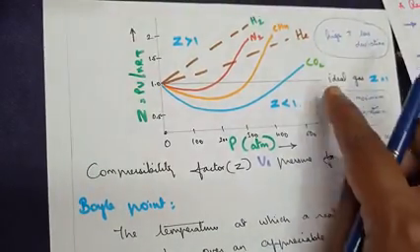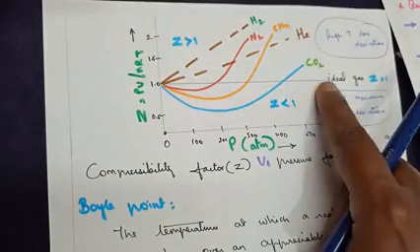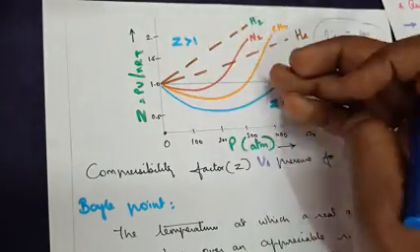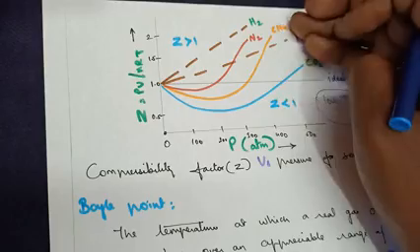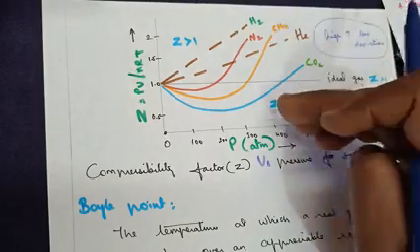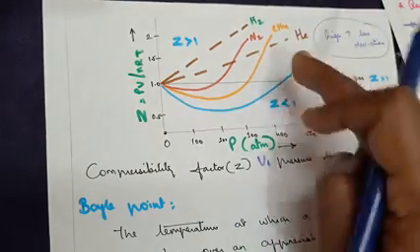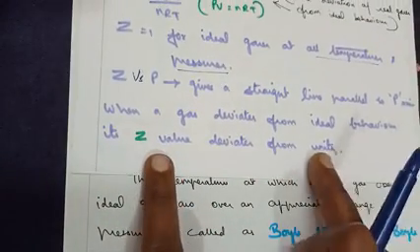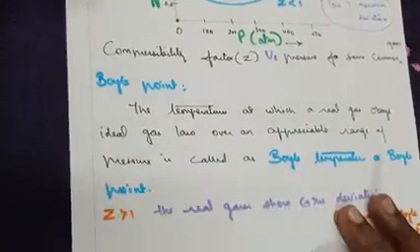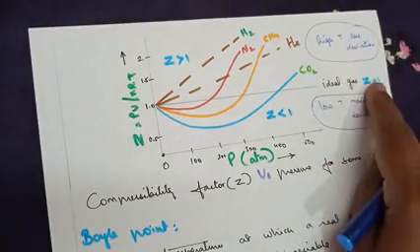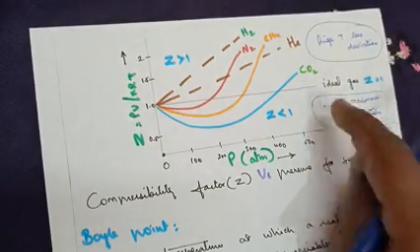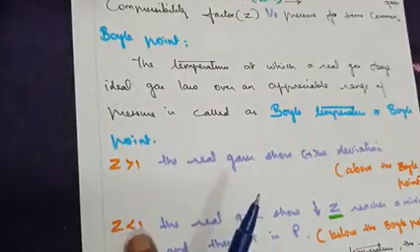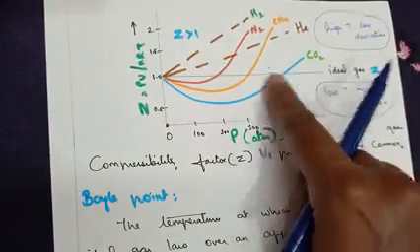You can cross-check it here. When Z equals 1, it gives you the straight line. But you can also see some dotted lines above the axis in the positive section and some in the lower part, below 1 and above 1, the kind of curved lines you can see here. In such cases, the Z value deviates from unity. Unity is equal to 1. So now, coming back to what happens: you understand that when Z equals 1, the gas behaves as an ideal gas. But what happens when Z is greater than 1? That is here. And when Z is less than 1, that is in this region here.